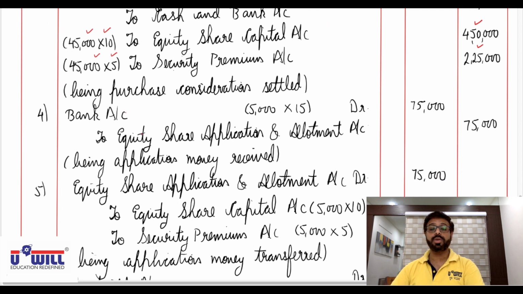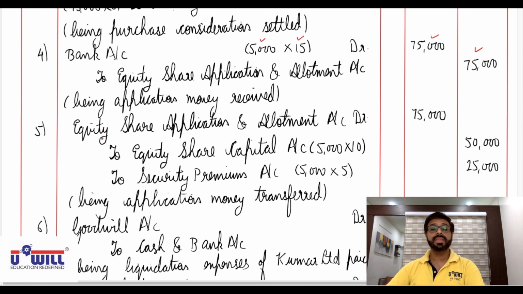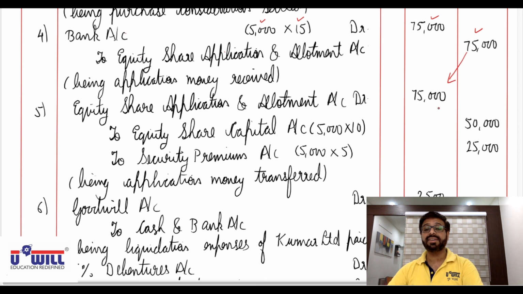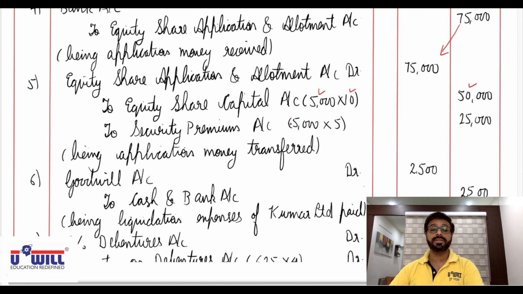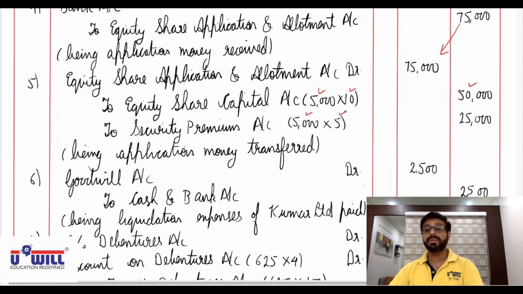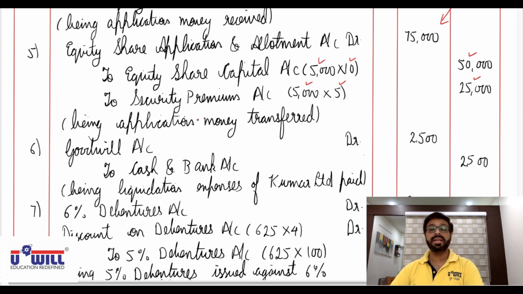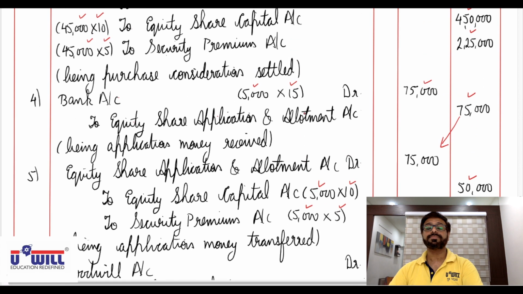Bank account debit to equity share application and allotment account 5,000 into 15 rupees they are issued, so 75,000 being application money received. Then equity share application and allotment account you will debit and close with 75,000. To equity share capital you will transfer face value 5,000 into 10 50,000. To security premium account 5,000 into 5 of premium 25,000 being application money transfer.